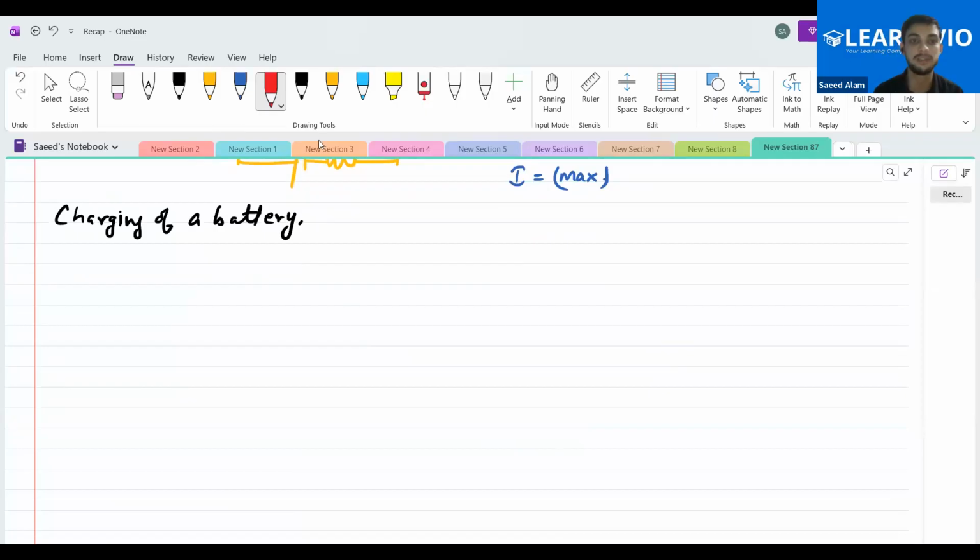Now we are talking about the charging of a battery. See, you have always seen that whenever we use a battery like this, the current passes like this. So for charging of a battery, if this is EMF E and this is R, the current will pass this time the other way, like this.